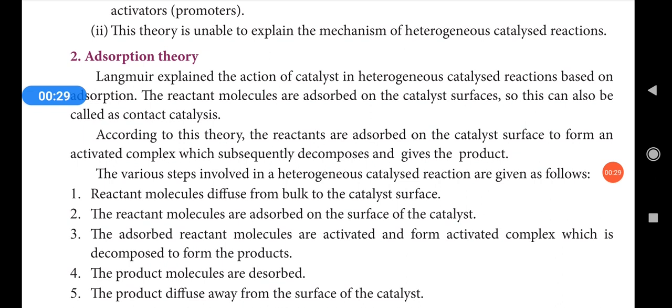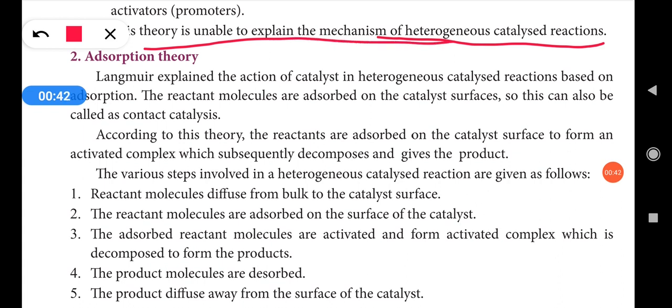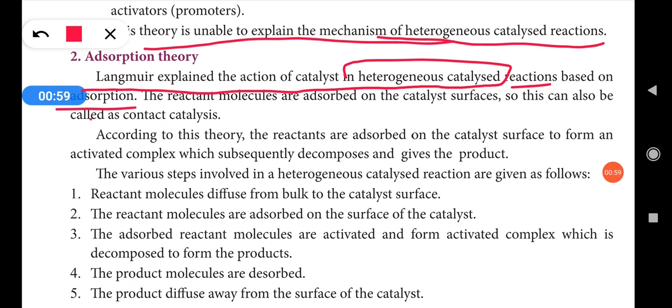One of the failures of the intermediate compound formation theory is that it is unable to explain the mechanism of heterogeneous catalyst reactions. But in the adsorption theory, Langmuir explained the action of the catalyst in heterogeneous catalyst reactions. Heterogeneous catalyst reactions are based on adsorption.